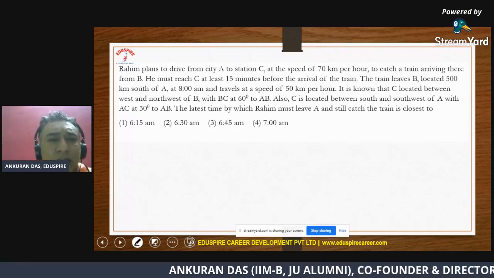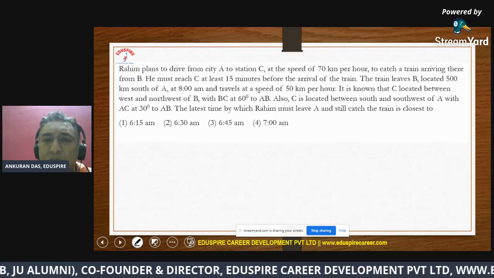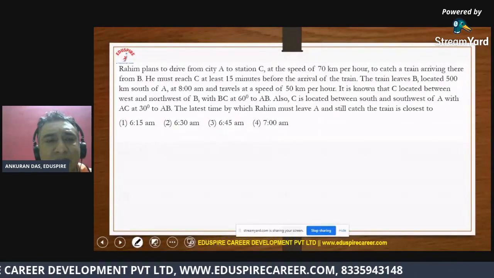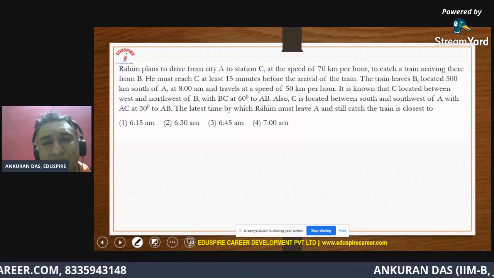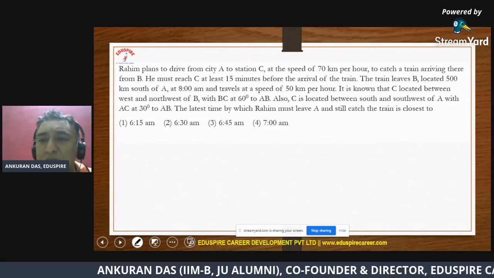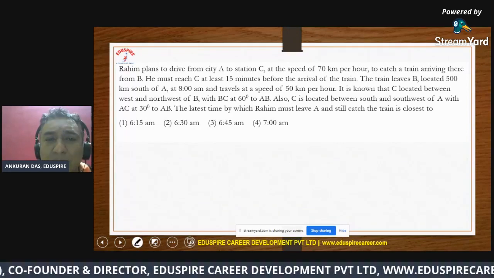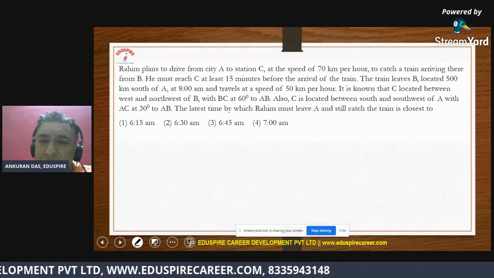It says Rahim plans to drive from city A to city C at the speed of 70 kilometers per hour to catch a train arriving there from B. He must reach C at least 15 minutes before the arrival of the train. The train leaves B, located 500 kilometers south of A, at 8 a.m., that is 8 o'clock in the morning. Then it travels at a speed of 50 kilometers per hour.